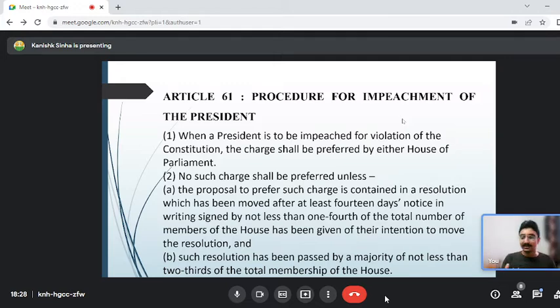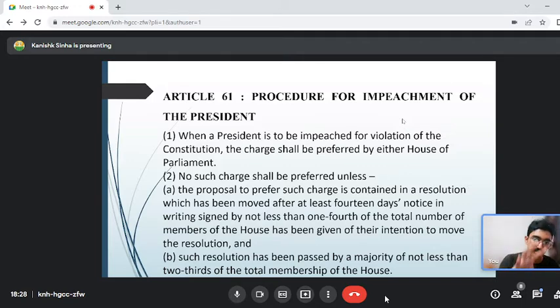What does this mean? First, let's have an example. Don't go through the slide, you will get confusion. For example, today is 9th of August. And if Ankit is the MP in Lok Sabha, he wants to bring an impeachment against the president. So if he wants to bring the impeachment on 26th of August, on 10th of August he has to bring a resolution claiming that I am going to bring a charge in which I would be bringing an impeachment against the president, and that resolution has to be given a notice.